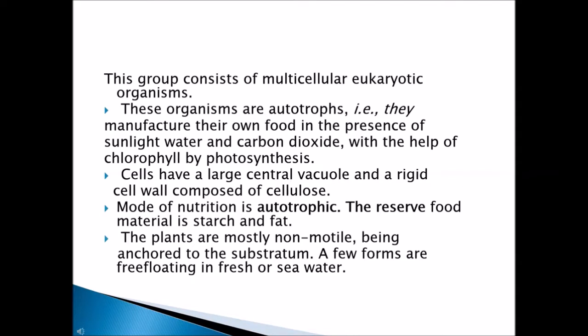And here is a list of the features of the plant kingdom. What is the nature of those plants? All these things we are going to see today. These organisms are autotrophs. All the organisms present in the plant kingdom are autotrophs. What do autotrophs mean?